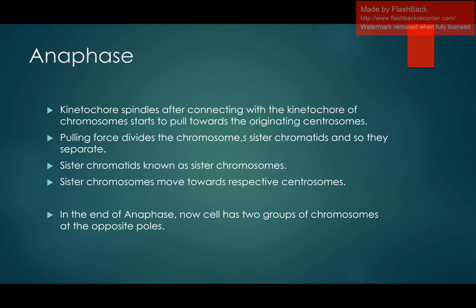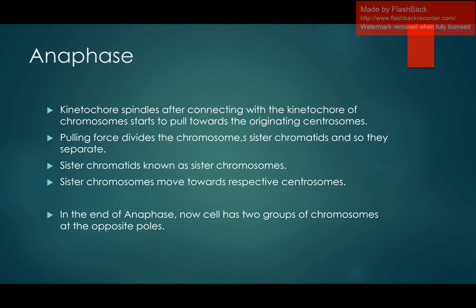In anaphase, kinetochore spindles, after connecting with the kinetochore of the chromosome, start to pull towards the originating centrosomes. The pulling force divides the chromosomes, sister chromatids, and so they separate. Sister chromatids are now known as sister chromosomes. They were part of a single chromosome, but when they separate from one another because of the pulling effect created by the centrosome with the help of the spindle fiber, they are now known as sister chromosomes.